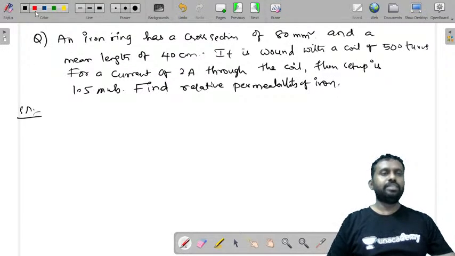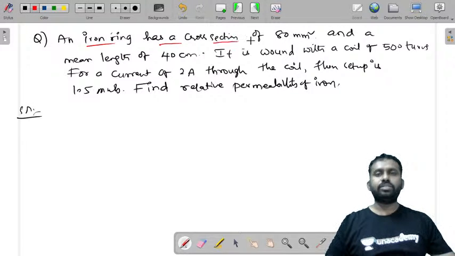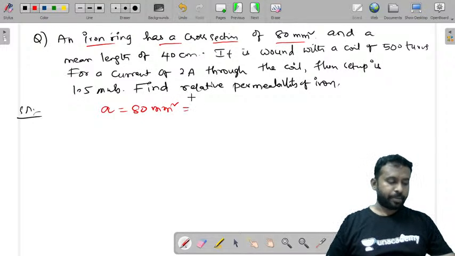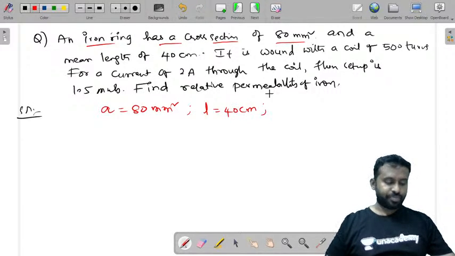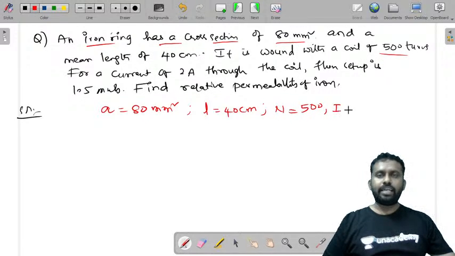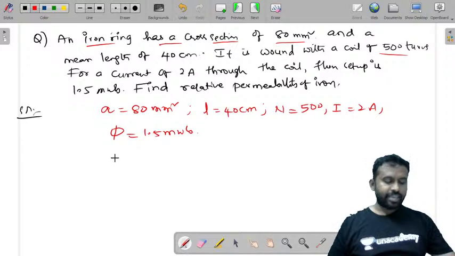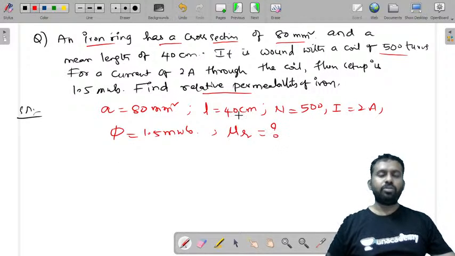So whenever you are given such a question, you need to write what is given. The iron has a cross section of 80, so area of cross section is 80 mm square, and length is equal to 40 centimeters, and number of turns is also given as 500, and current as 2 amperes, and flux set up as 1.5 milliweber. Now you are asked to find relative permeability mu r.